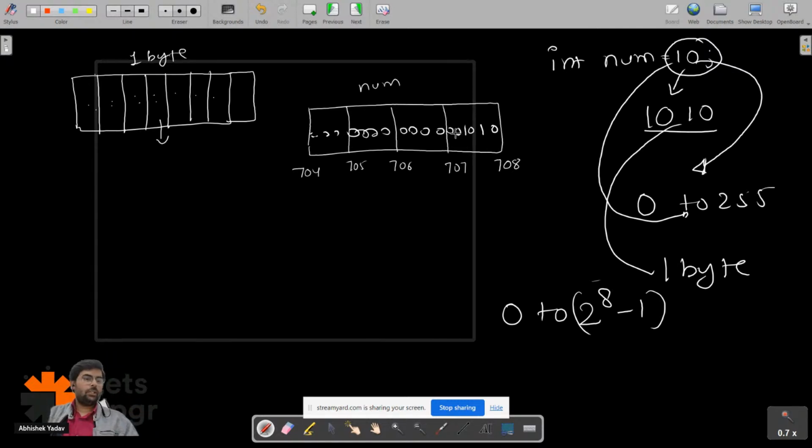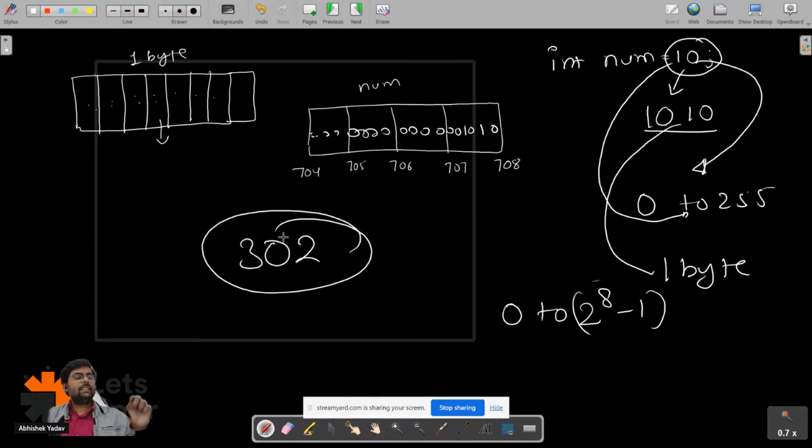Yes or no? If I say, hey, you have to store 257, or I say, hey, you have to store 302, then can you write in the chat how many bytes you will need? The whole information about 302 will be stored in how many bytes? 2 bytes, correct.